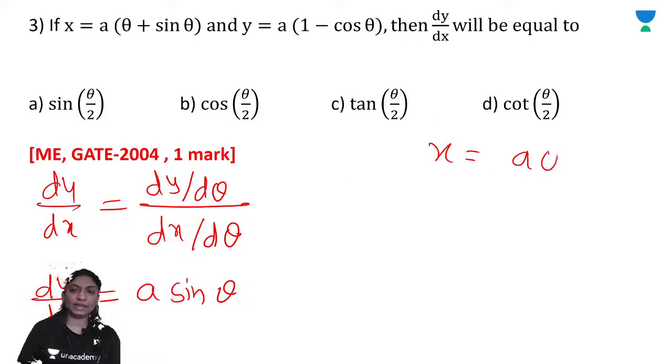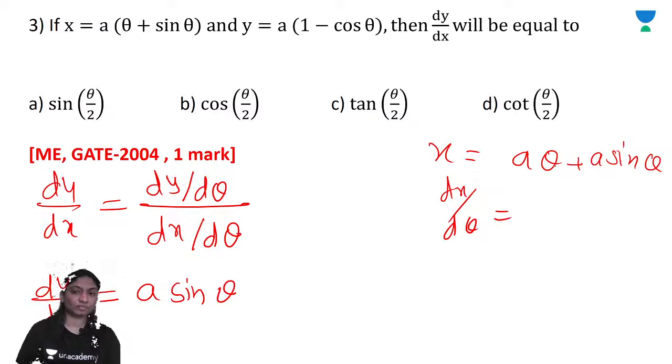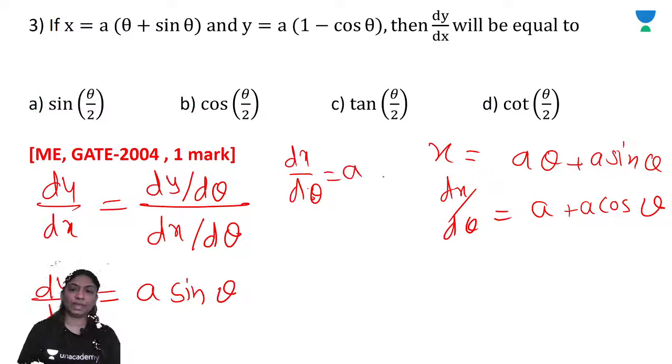x is equal to a theta plus a sin theta, right? So dx by d theta, you will get a theta, it means what? Derivative of, here a is a constant. So the derivative of theta with respect to theta is 1. So a plus a cos theta, right? So you will get dx by d theta is equal to a plus a cos theta, right? So we can find out dy by dx.